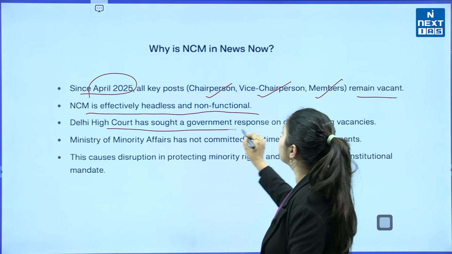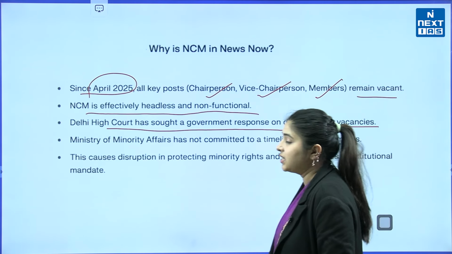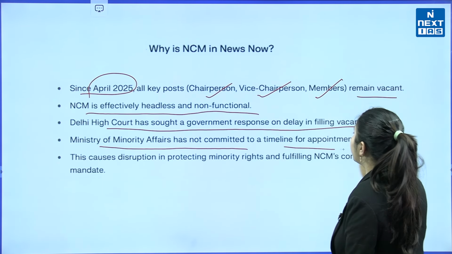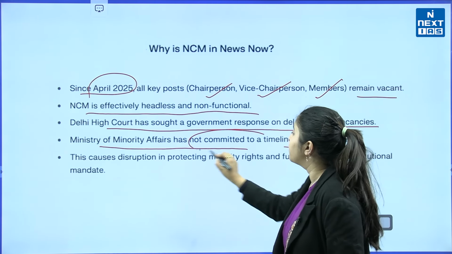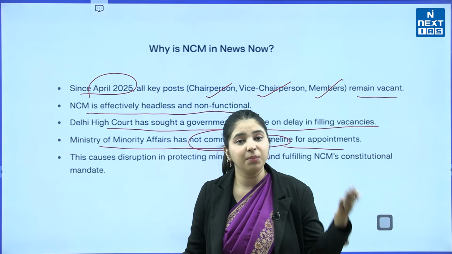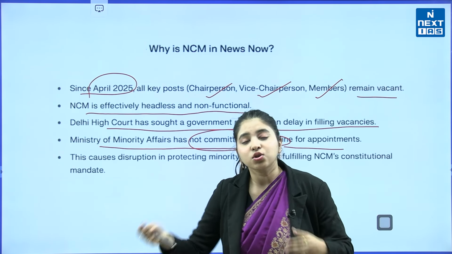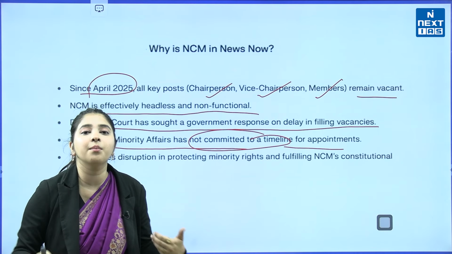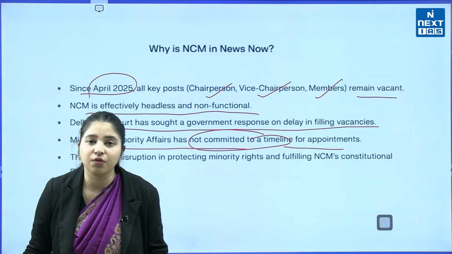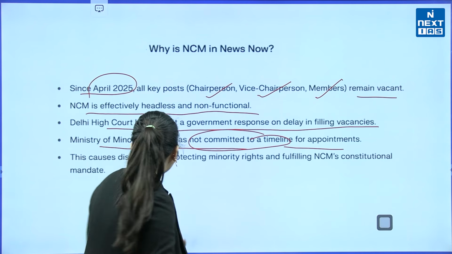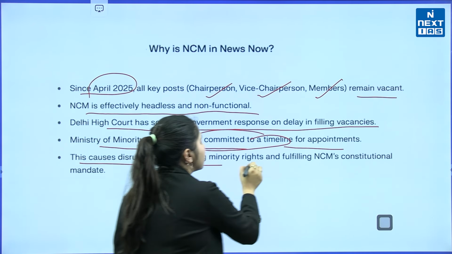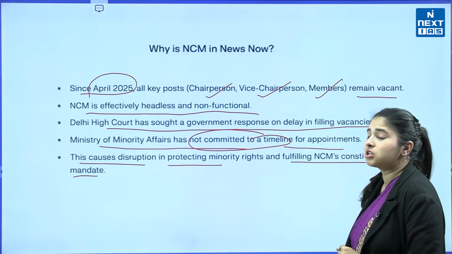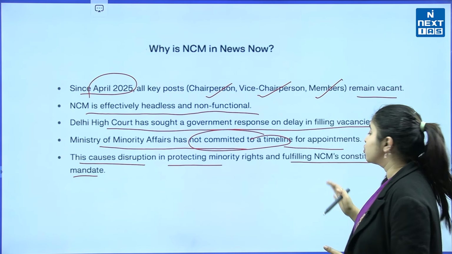Delhi High Court has sought a government response on the delay in filling vacancies. Now, there has been a delay in filling these vacancies. The Ministry of Minority Affairs has not committed to a timeline for appointments. There is no timeline. It can be today, it can be tomorrow, it can be two years later. So in this period, when there is no authority, when there is no head of NCM, who are we doing all these debates for? This causes disruption in protecting minority rights and in fulfilling the NCM's constitutional mandate.